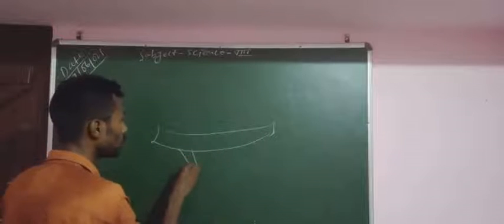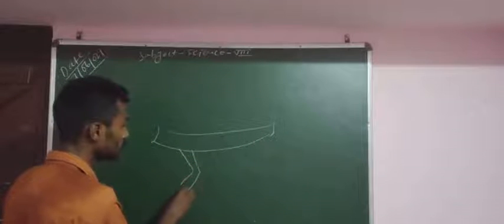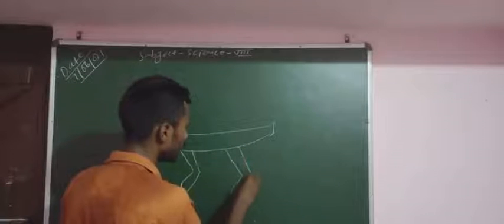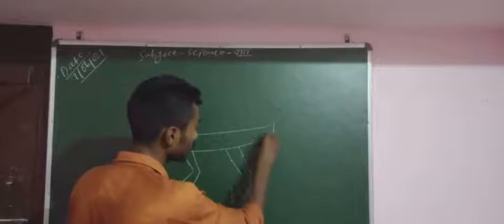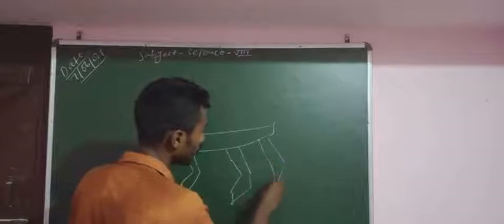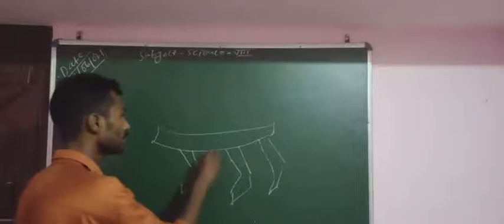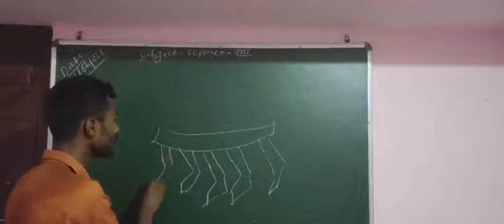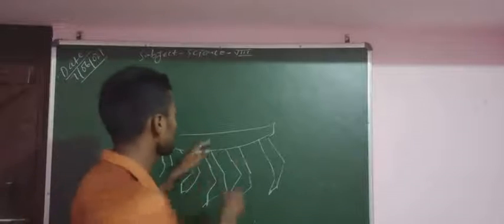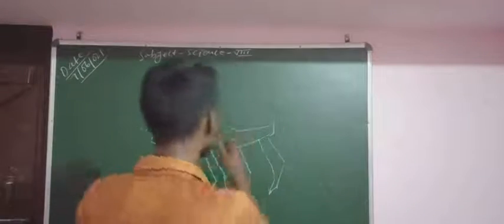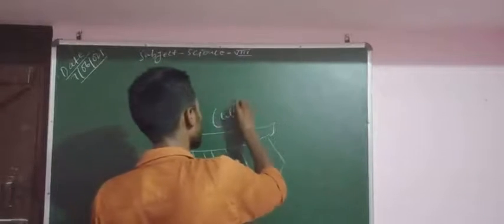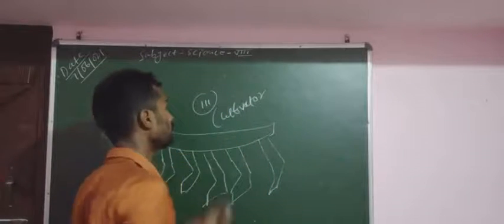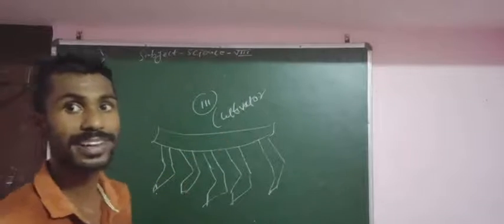It looks like this. This is the cultivator. That means advanced agricultural equipment. Our point is the cultivator. The cultivator is advanced agricultural equipment.